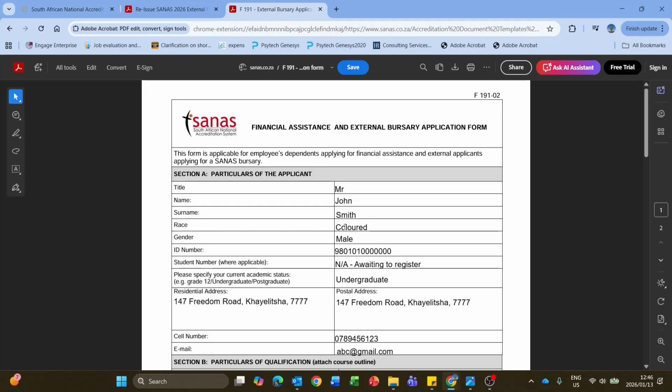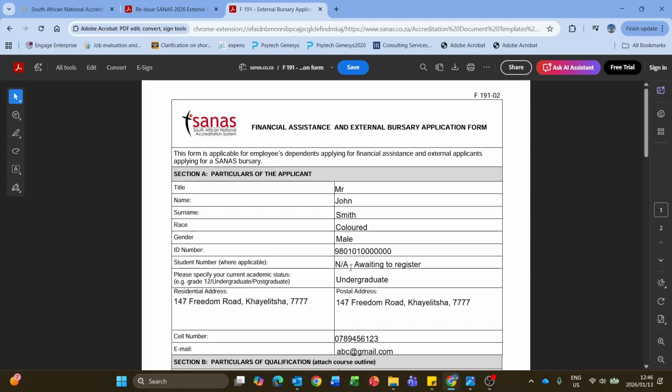I'm race, which means I'm coloured. Then the gender would be male. The ID number would then be whatever particular ID number is linked to you on your ID or on your birth certificate. You would obviously then list it here.